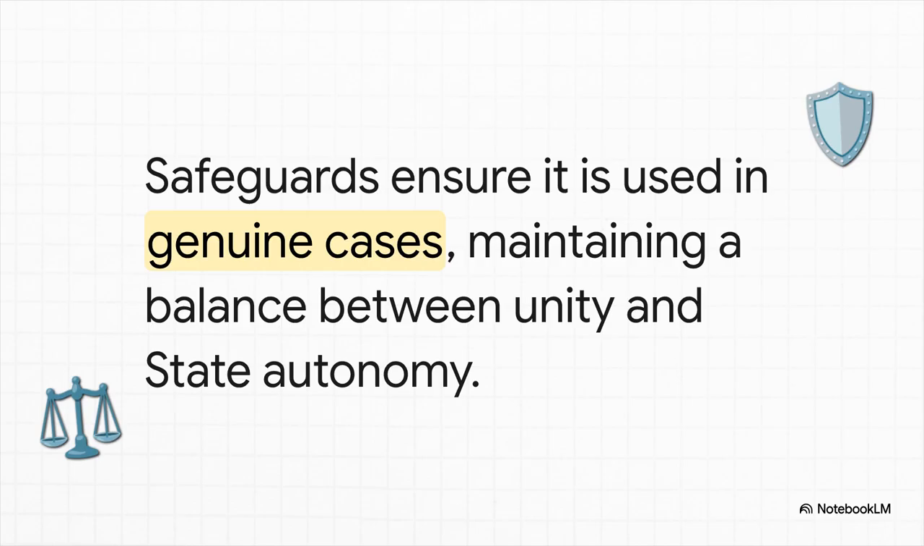While Article 356 is necessary to deal with emergencies, its misuse can harm federalism. Judicial safeguards and constitutional checks ensure that it is used only in genuine cases, maintaining a balance between unity and state autonomy. This perfectly balances the unitary emergency powers needed for national integrity with the federal necessity of state autonomy. It shows the examiner you grasp the macro-constitutional picture.